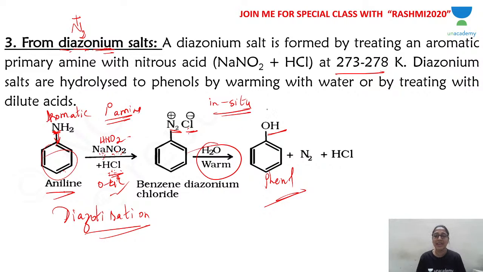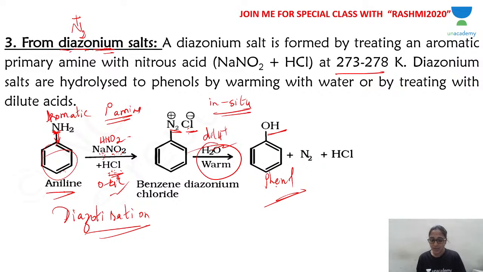So, at very low temperature diazotization takes place, you get a diazonium salt, and you add the salt to warm water, and you will get phenol. Or dilute acid also will give you phenol. That is the reaction.